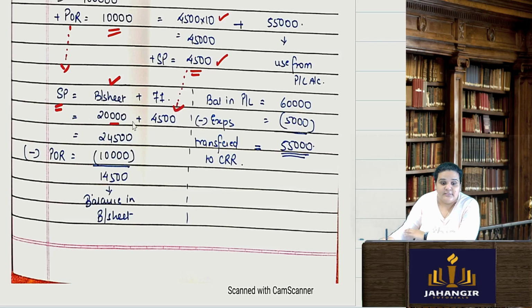They are saying utilize this in full. 24,500. But premium on redemption I need only 10,000. That means 14,500 will still be balance in my securities premium account. It will go in my balance sheet after redemption.